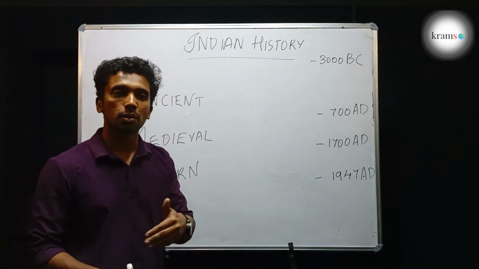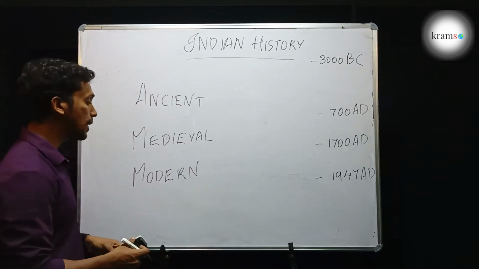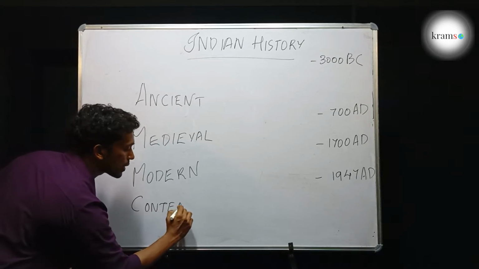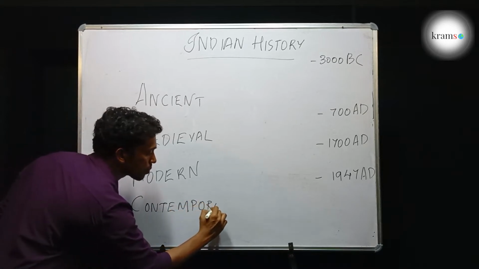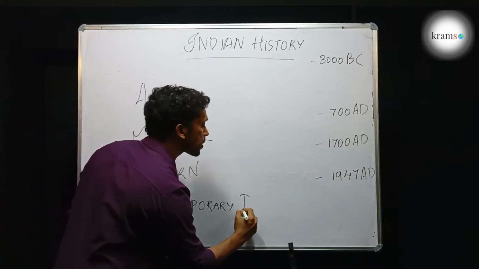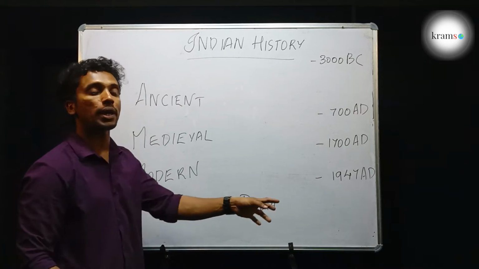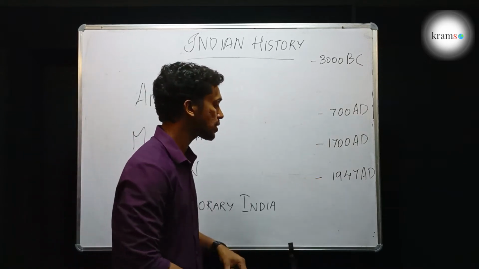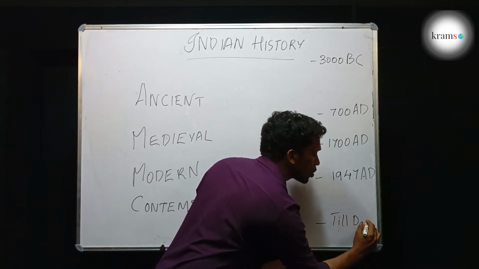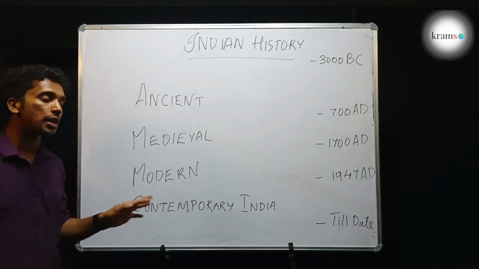We can say that till yesterday there was history from 1947, and that history we can call contemporary history, or in Indian history, contemporary India or post-independent India, because we got independence in 1947. We are considering the history from 1947 till date, so it can also be known as post-independent Indian history.